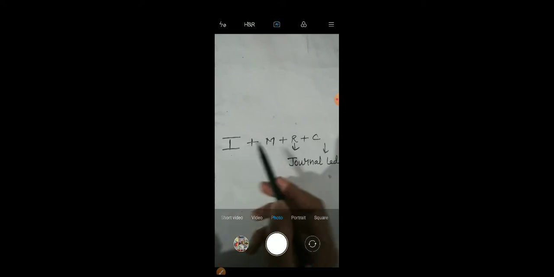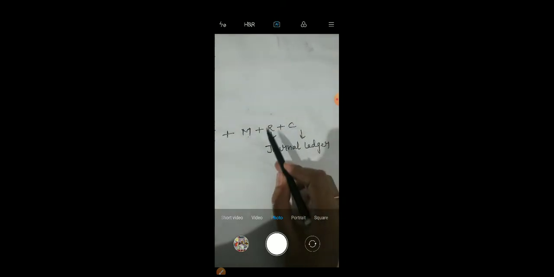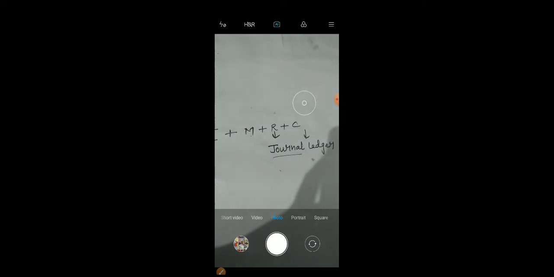Identification of financial transaction. Second step is measuring of the identified transaction. Third is recording of the financial transaction, and fourth is classifying the financial transaction. We maintain recording in journal entry and classifying in ledger entry.